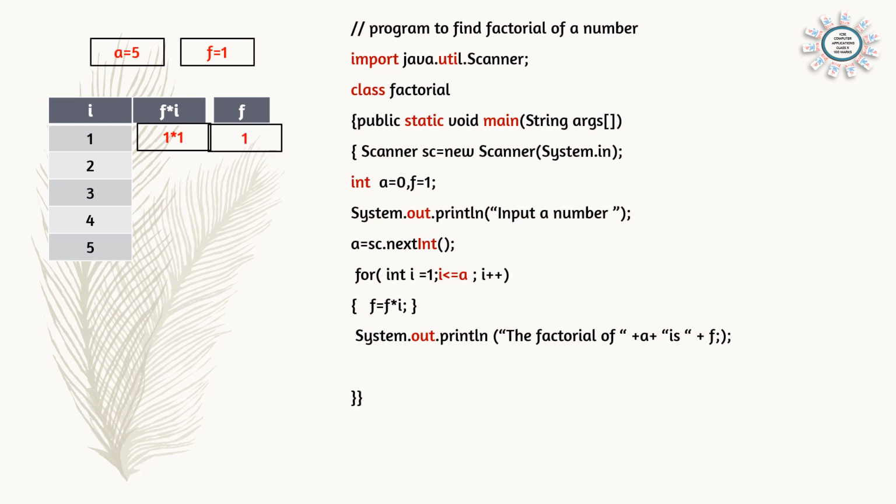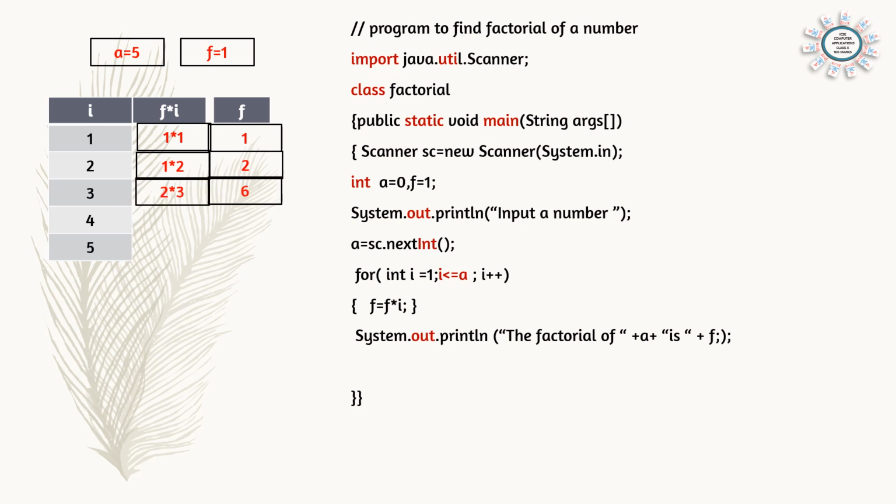And second time i is 2. So again we are saying f into i. We are multiplying 1 into 2 into 3 into 4 into 5. And this way we can multiply the number, f = f * i. So now 1 into 2, answer is 2. The new value of f is 2. Next time i is 3, and again f = f * i. f is 2, 2 into 3.